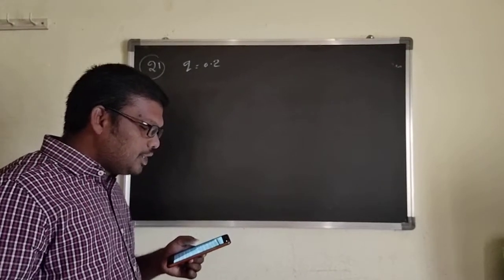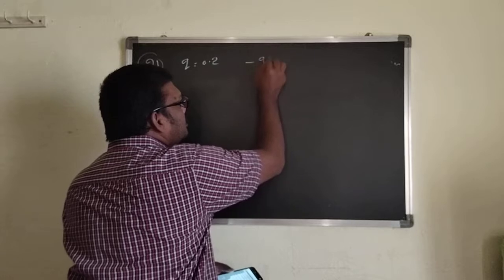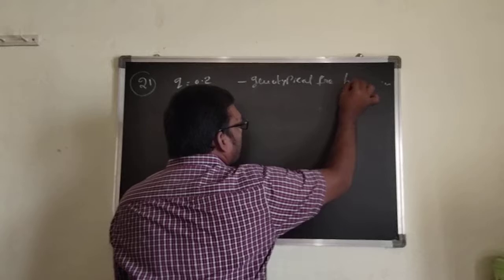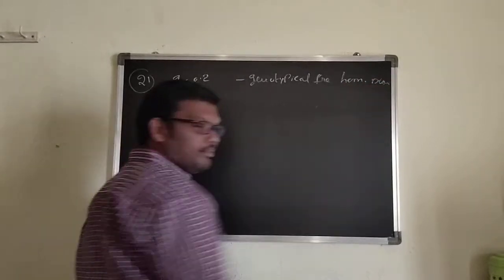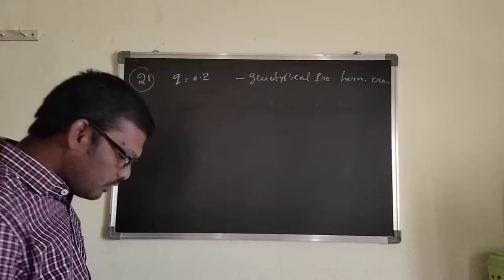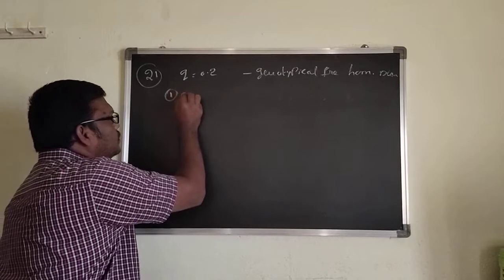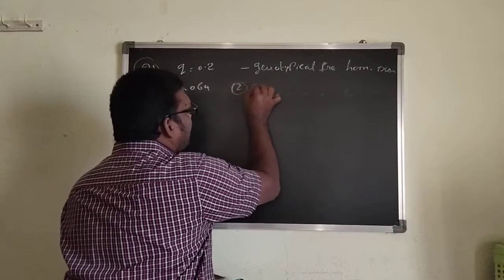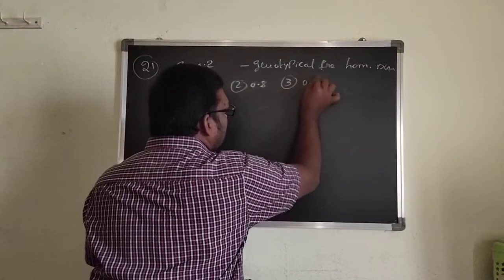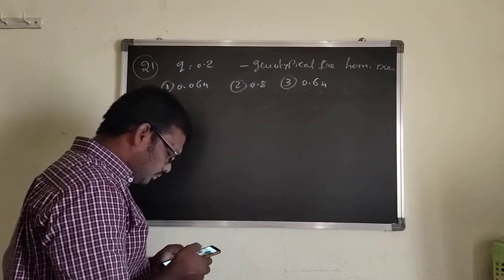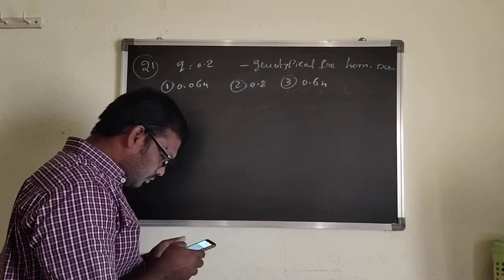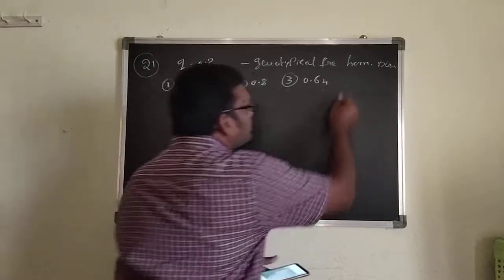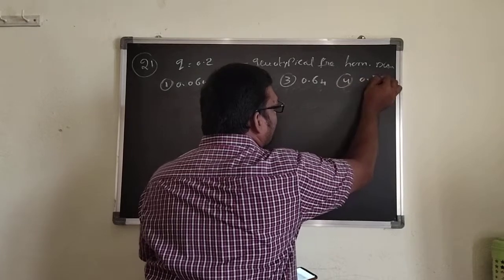What is the genotypic frequency of homozygous dominant? Here they gave the options. First is 0.064, second is 0.8, third is 0.64, and fourth is 0.32.